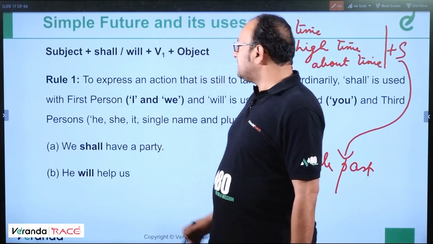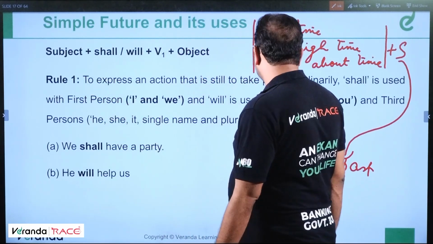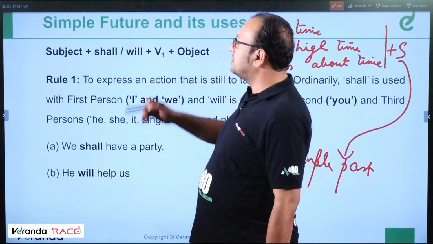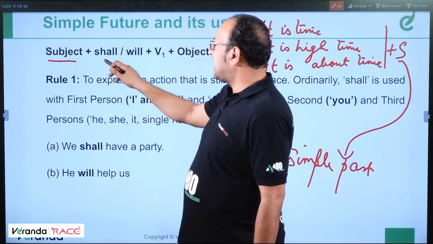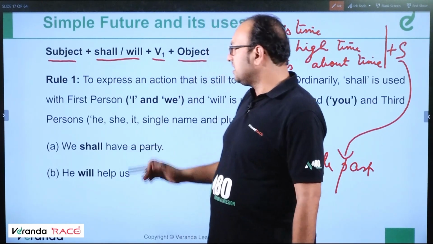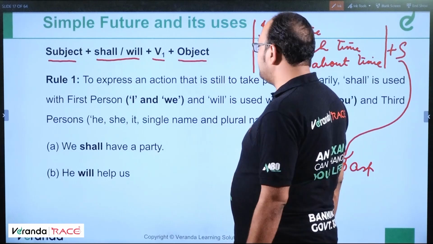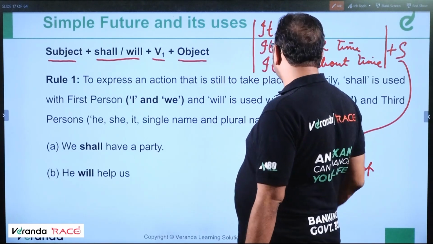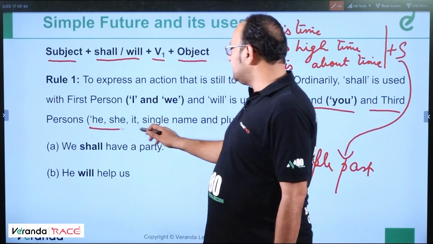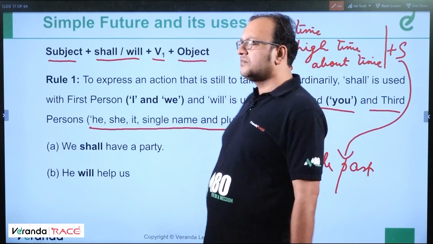Next, to express an action that is still to take place, ordinarily shall is used with the first person. So we are talking about simple future. Subject plus shall or will plus V1 plus object. This is the structure of simple future. With first person I and we, we use shall, and will is used with second person you and third person he, she, it, single names and plural names.